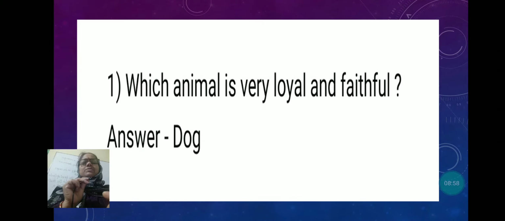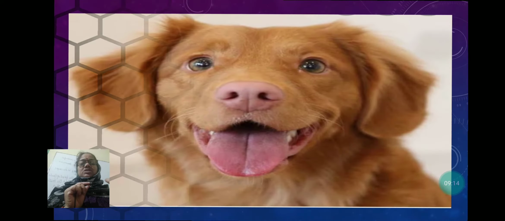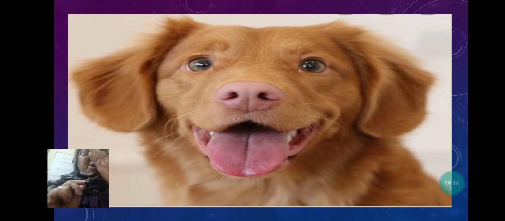Now here are some questions, and you have to give the answer. Which animal is very loyal and faithful? And all of us know the dog is very loyal and faithful to its master. It has sharp sense organs also. Its nose and ears, the nose can smell strangers easily. It can identify a stranger. It can identify by the sound also who is coming.